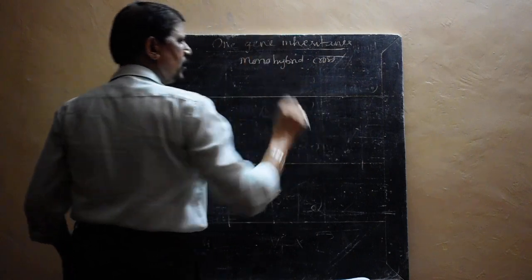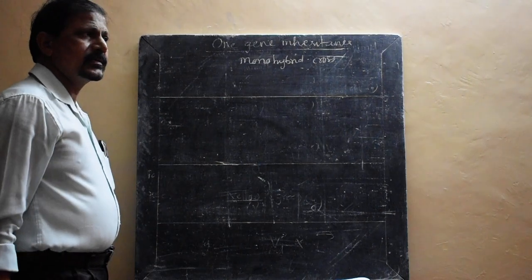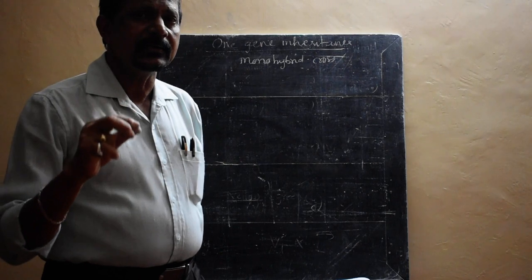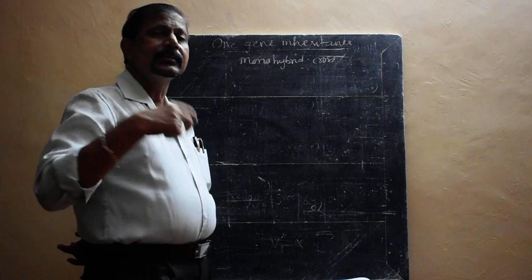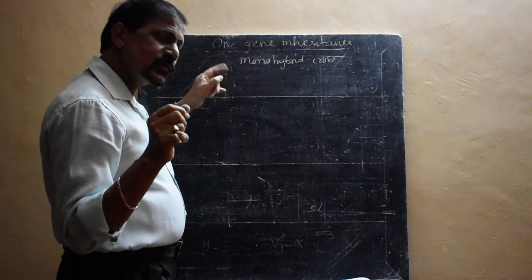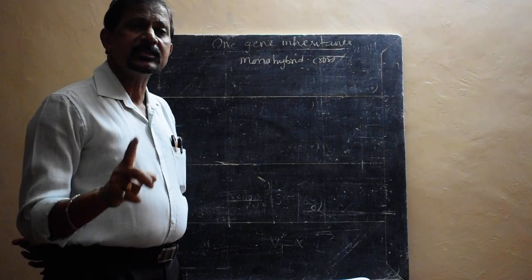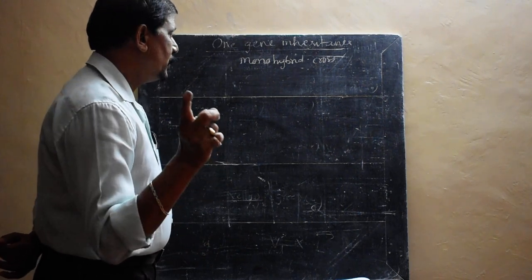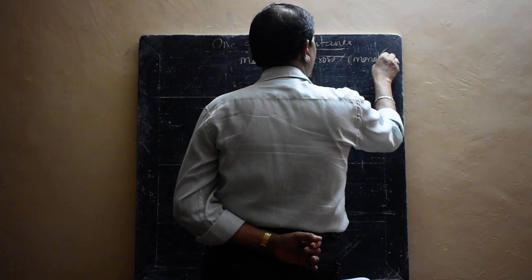Monohybrid cross. One gene inheritance or monohybrid cross. So then, what is this one gene inheritance? One gene inheritance means a single gene character that is transmitted from the parent to the offspring. Monohybrid cross means the same. Monohybrid means crossing of two parents with respect to only one contrasting character, and such an individual is called a monohybrid.